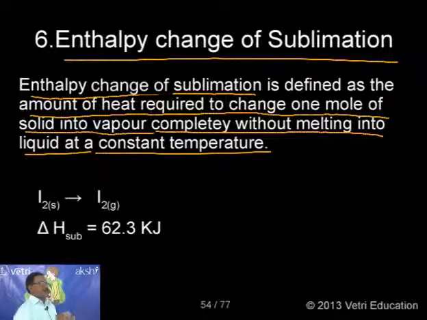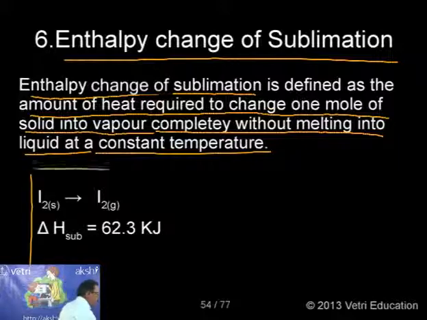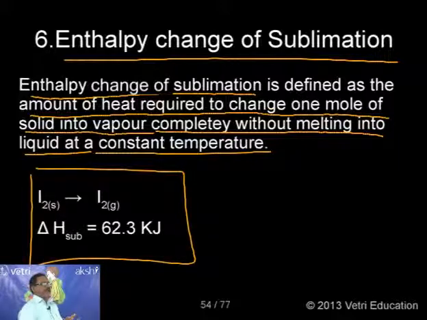So enthalpy change of sublimation is defined as the amount of heat required to change 1 mole of solid into vapor completely without melting into liquid at a constant temperature. Specific example, iodine. Take 1 mole of solid iodine and if you heat it, what will happen? It will not melt into liquid iodine. It will go directly to vapor form. Iodine will be vaporized. That value is measured experimentally: delta H sublimation is 62.3 kilojoule. Sorry, the enthalpy change of sublimation of iodine is 62.3 kilojoules. This is another interesting piece of information.